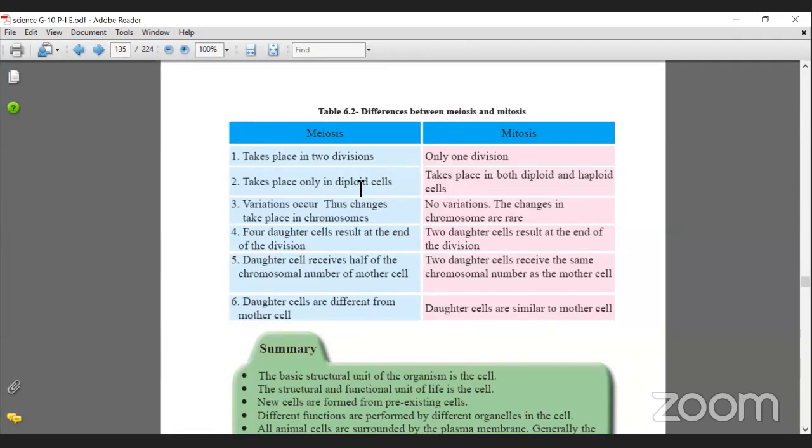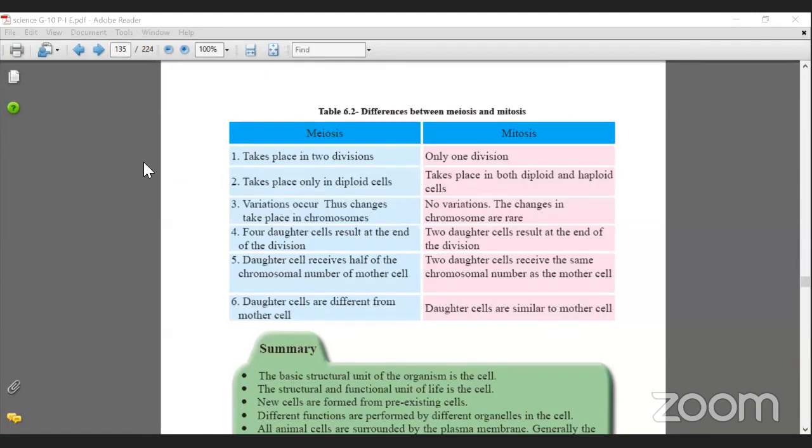A diploid cell will have 2 copies of each chromosome, right? So when we talk about mitosis, it takes place in both diploid and haploid cells. Remember that mitosis can happen in both diploid and haploid. Variations occur, thus changes take place in chromosomes. So how can variations happen?